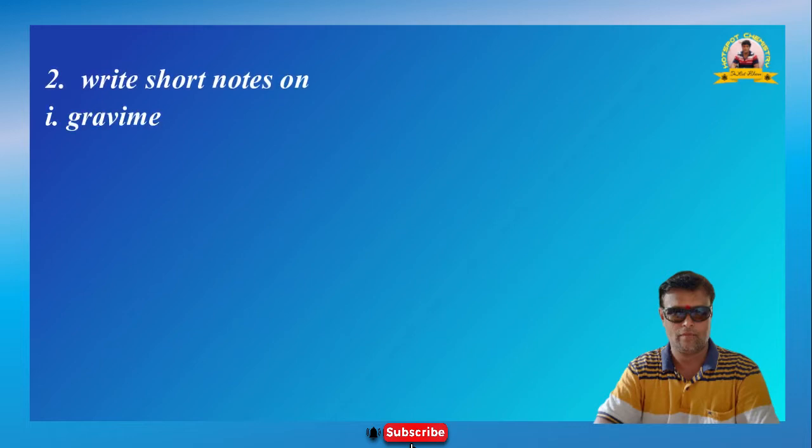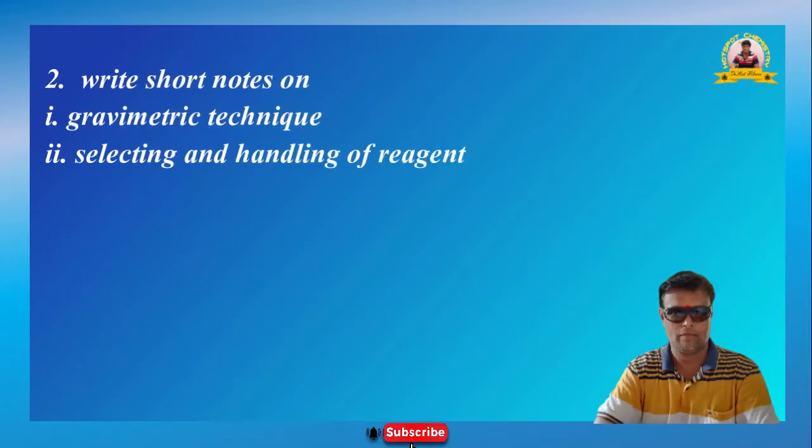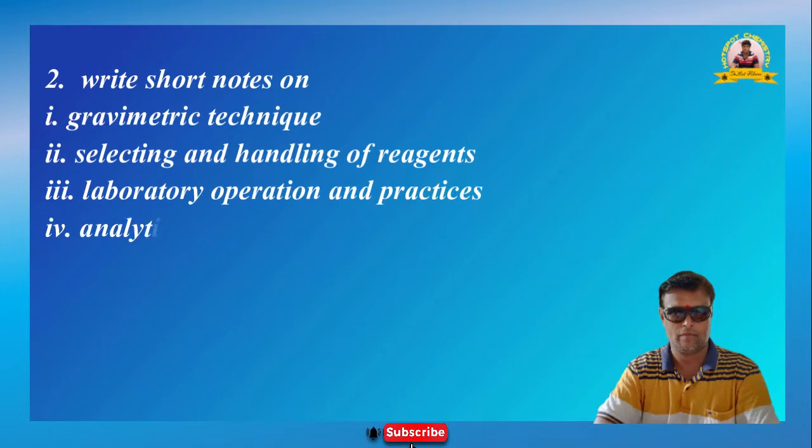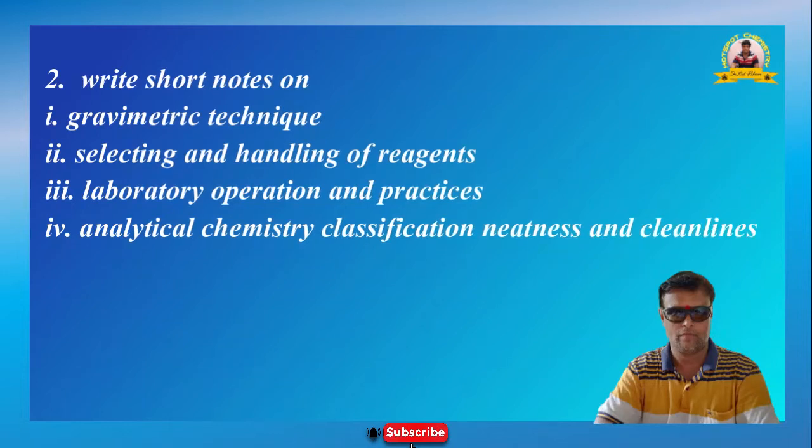Write short notes on gravimetric techniques. Number 2 is selecting and handling of reagents. Number 3 is laboratory operation and practices. And number 4 is analytical chemistry classification, neatness and cleanliness.